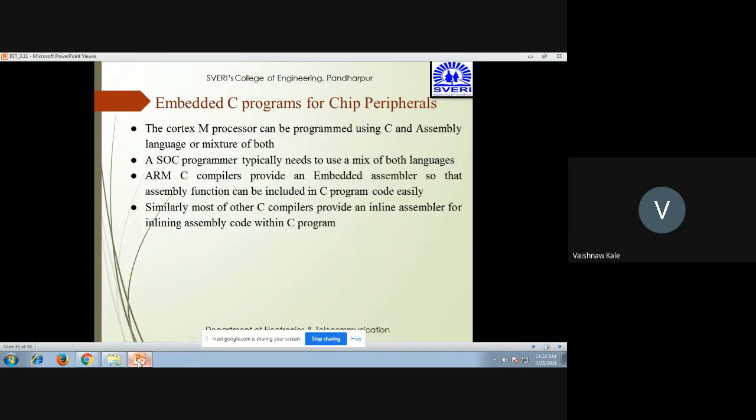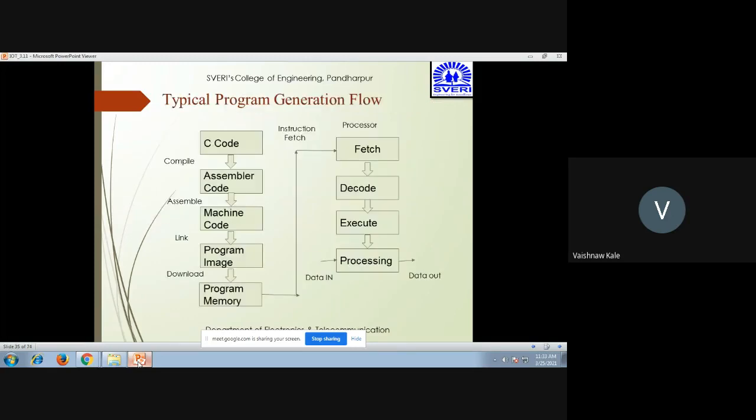Now, if we see embedded C programs for the chip peripherals, most Cortex-M processor programmers use C and assembly language, or a mixture of both. Mostly system on chip uses a mixing of both assembly as well as C. The ARM C compiler provides an embedded assembler so that assembly functions can be included in C program code easily. Similarly, most other C compilers provide an inline assembler for inlining assembly code within a C program.